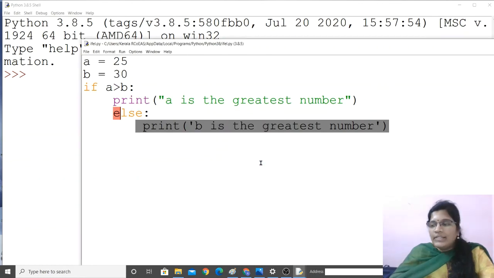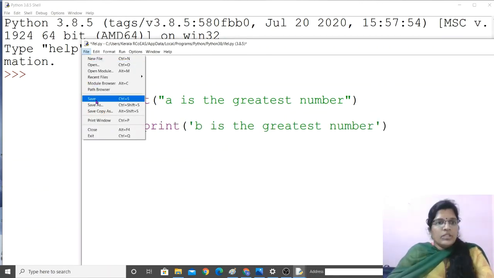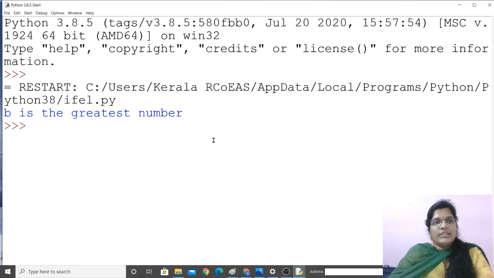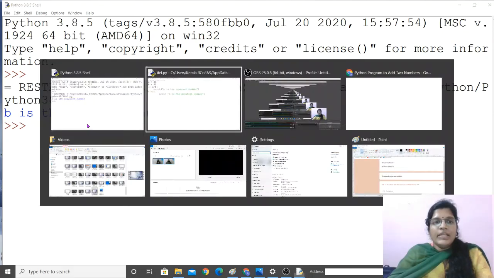Invalid syntax. Let's see what is the mistake in this syntax. See, I have just to put the else at the beginning of this. Let's see what happens. Yes, it is correct, because the spaces also matter over here. So B is the greatest number. Clear?